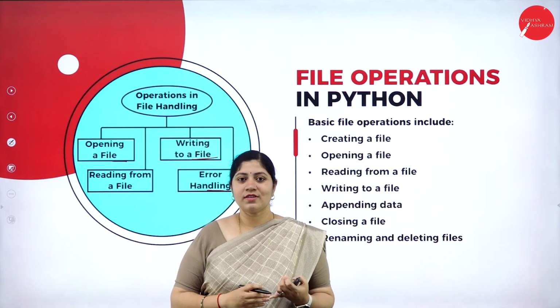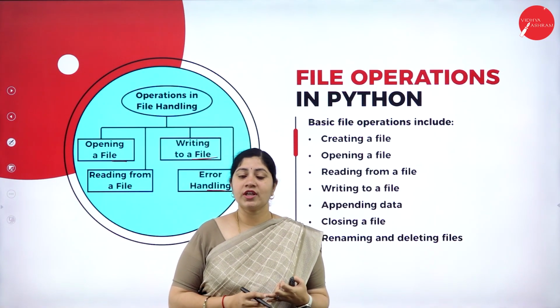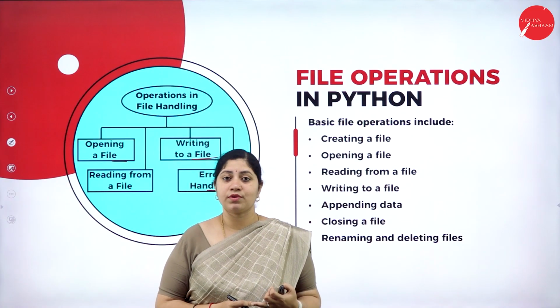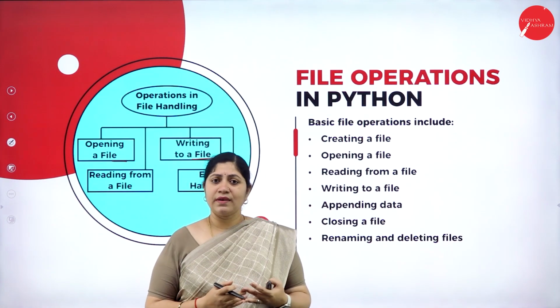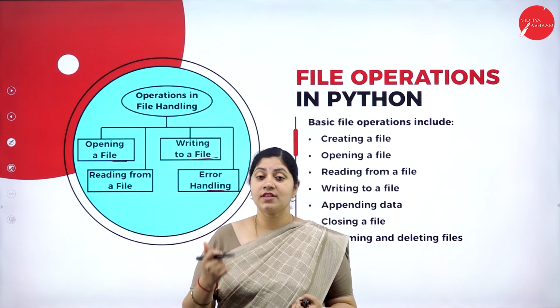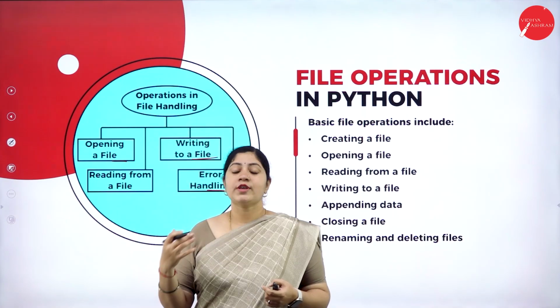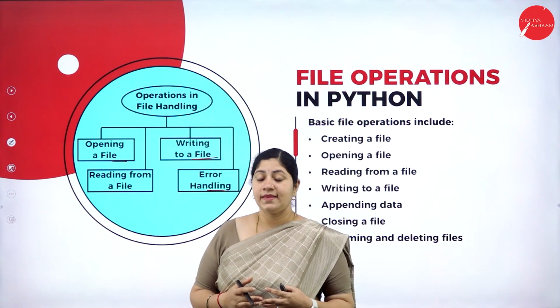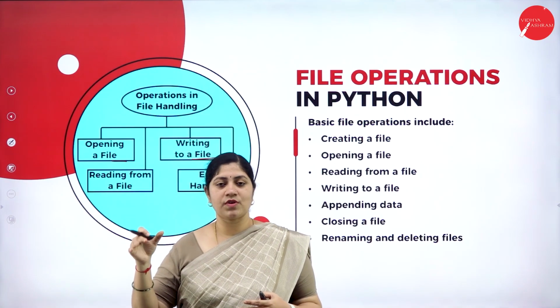It starts with creation of a file, then opening a file. If you want to read any of the information, then you go with reading from a file, then writing to a file. Up next, if anything has to be appended, yes, you can do that by appending it into a file. Then we can go forward with closing a file. Then after updating, if we want to continue with the same name, yes, we can continue with that.